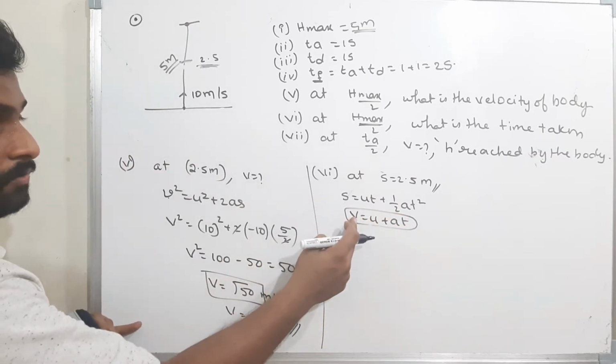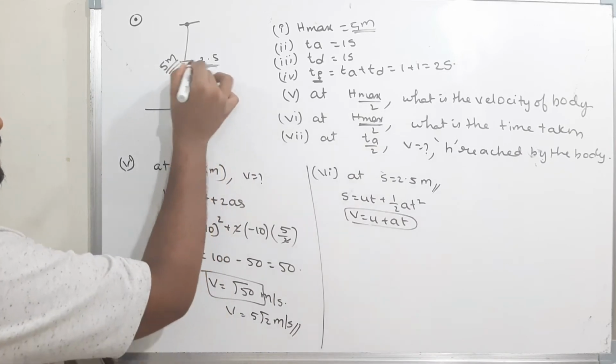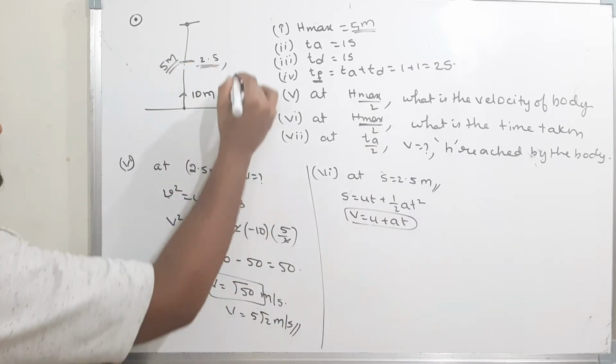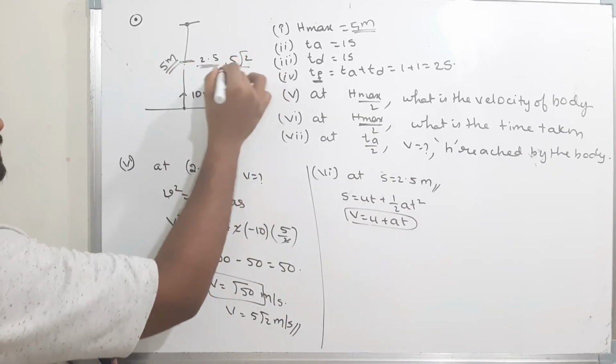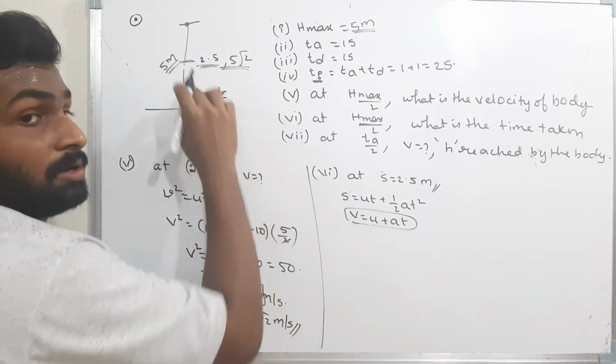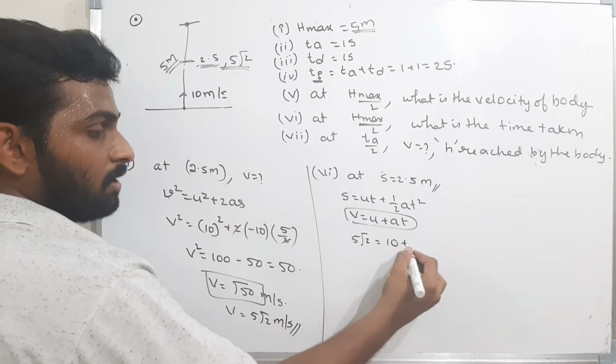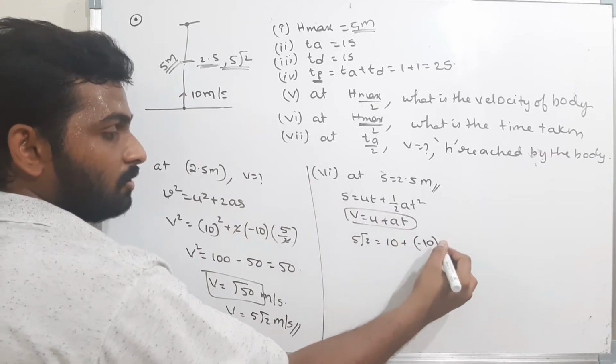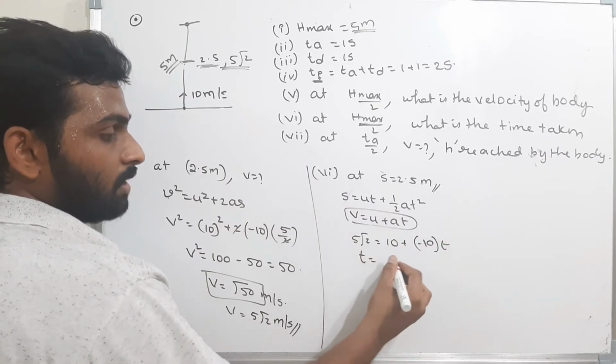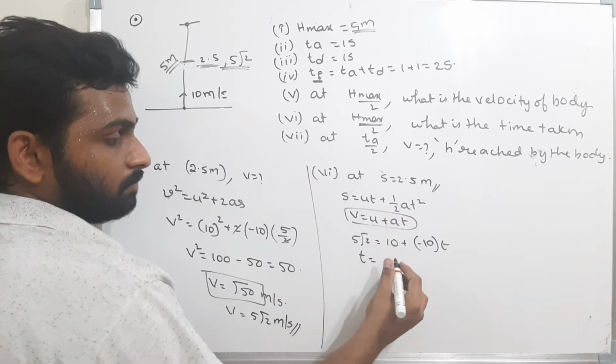Now, what is the velocity of the body at half of the maximum height? We got it as 5 root 2. The final velocity of the body at this point is 5 root 2. What is the initial velocity? That is 10 plus acceleration is minus 10 into time t. Therefore, what is the time?